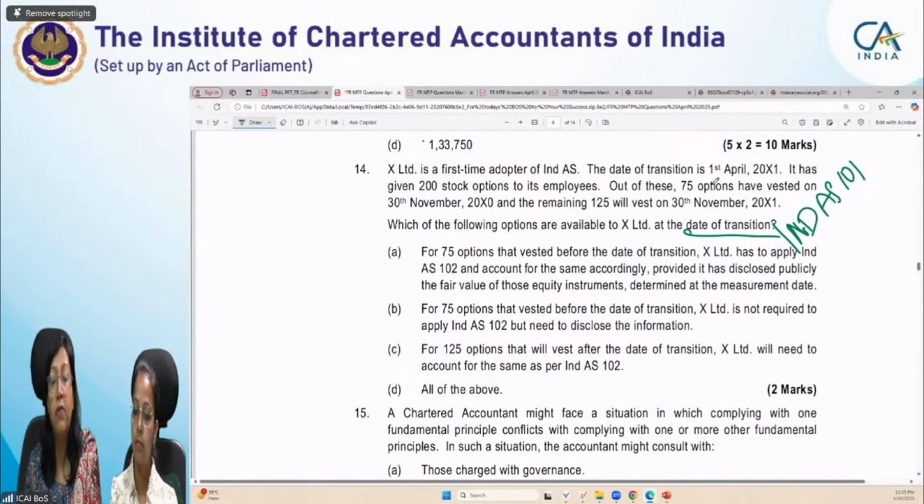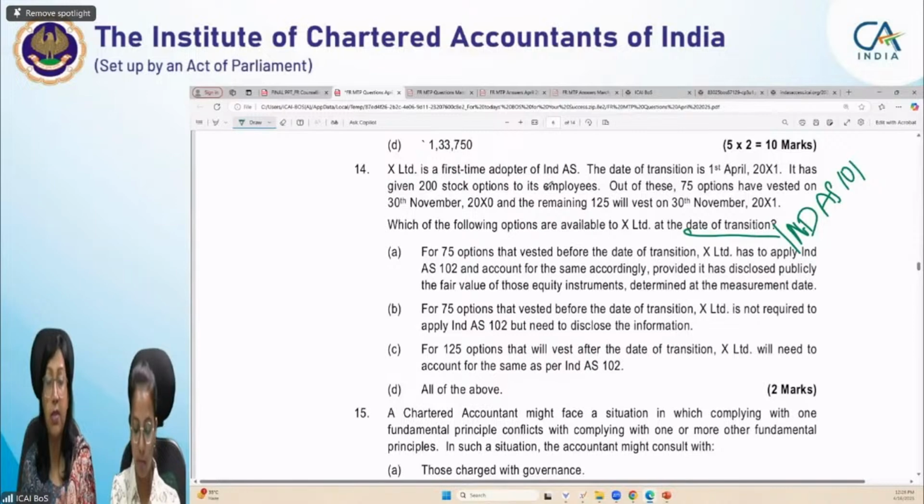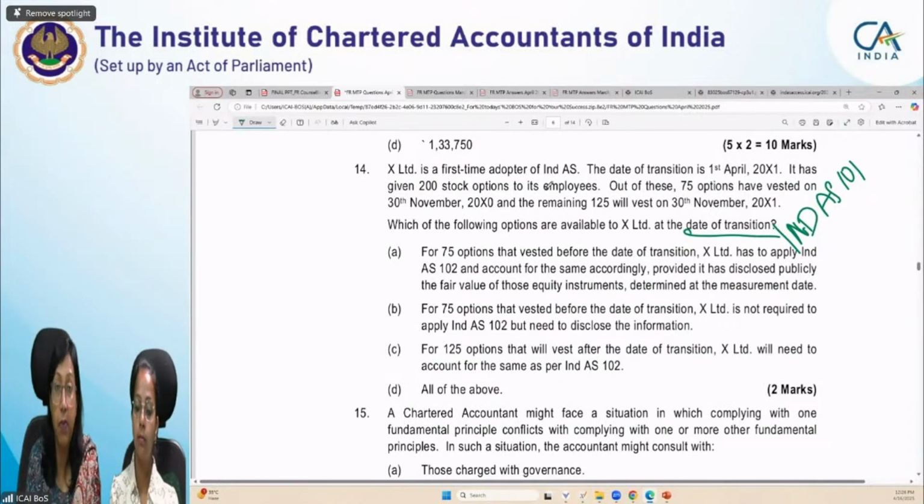Out of these, 75 options have vested. Let me first move on to Ind AS 101 and what it talks about in case of share-based payment. At the time of transition, if we have some share-based payments whose vesting has already taken place before transition, there are two options in such a case. Ind AS 101 provides you two options.